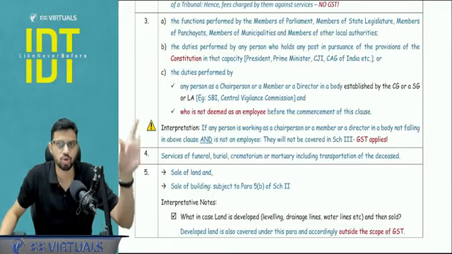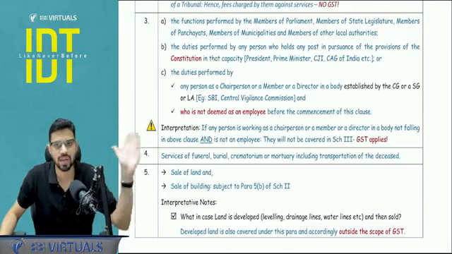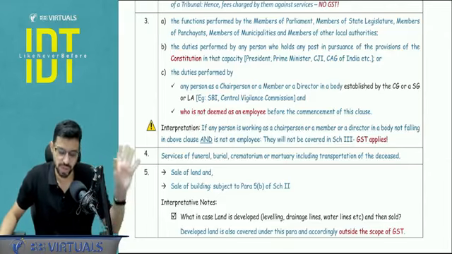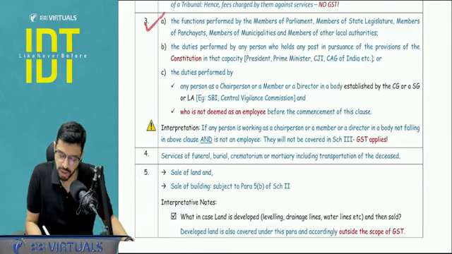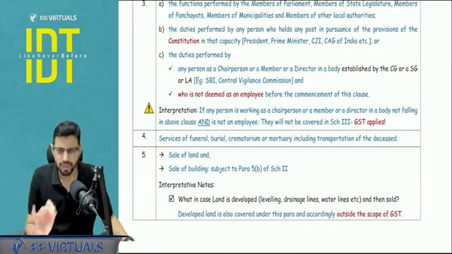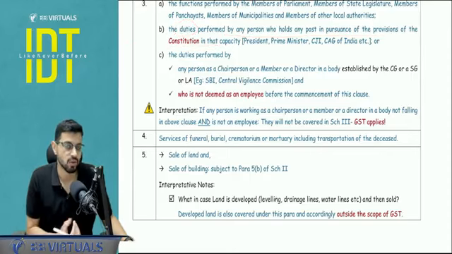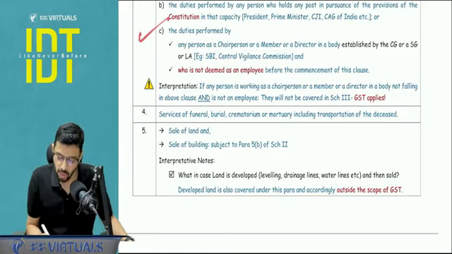Now next is your constitutional post and government, MP, MLA, member of parliament, local assembly, everything, all these services, all their fees and amounts are outside the scope of GST. They are not a supply. So functions by MP, MLA, member of panchayat, municipality, local authority. Local authority I will cover in one of the definitions later. Not required right now and not a very detailed one. B. Any duties by the person who are holding post as per the constitution, for example, Chief Justice of India, Comptroller or Auditor General of India, Election Commission, outside the scope of GST. Then duties performed by any person as a chairperson, member, director in any body which is established by the government.